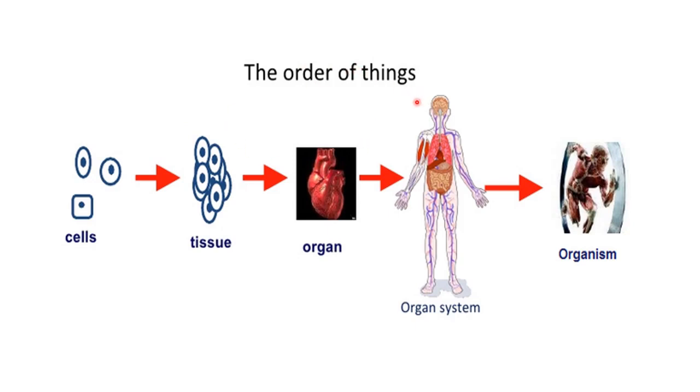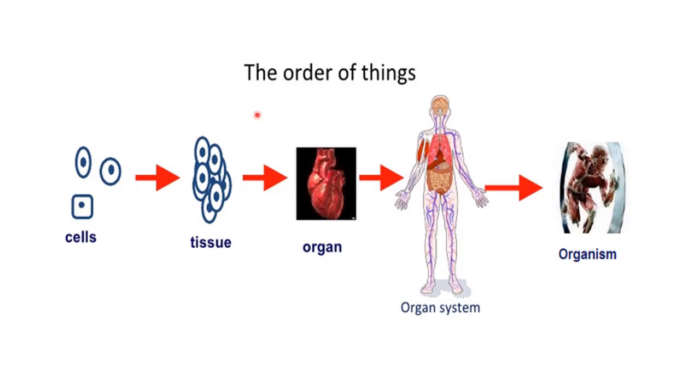Before starting with anything, I just want you to know the order of things, how the organism is being made. So let's start with the cell. As you know, yesterday we discussed the definition of cell. Cell is the structural and functional unit of life. Then from the cell, tissues are made. What is tissue? Tissues are groups of cells which have similar structure and perform similar function.